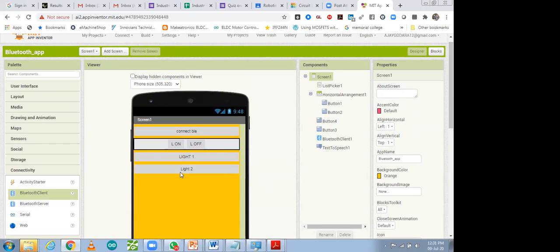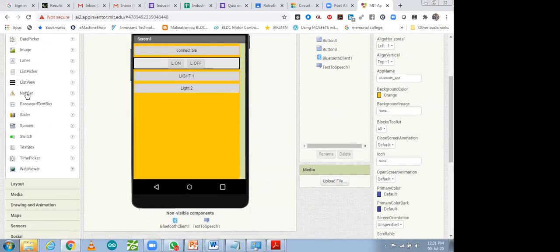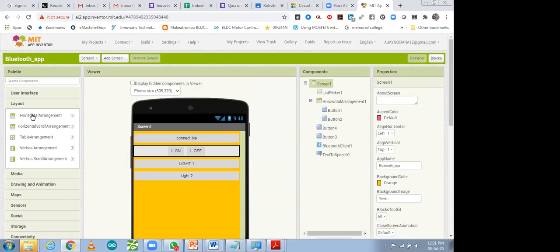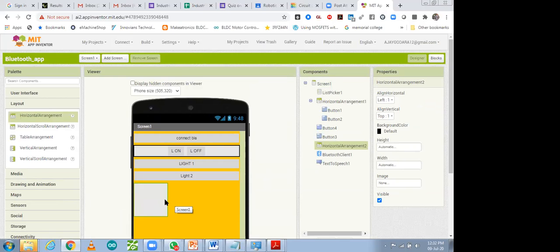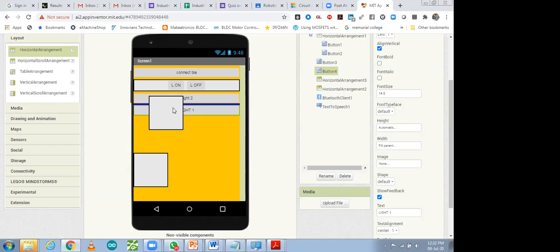So these are the setup of it. I did the list picker horizontal and vertical, that is how you can add it. Over there, that is user interface, layout. In layout you will be able to find it. Which layout do you have to take? Horizontal. Drop it, this one is your layout. If you want to make one more, horizontal scroll or something like that, you can take it. These are just layouts for defining your app, buttons and all that. Then after that you can add your buttons in this layout. You can add that first.